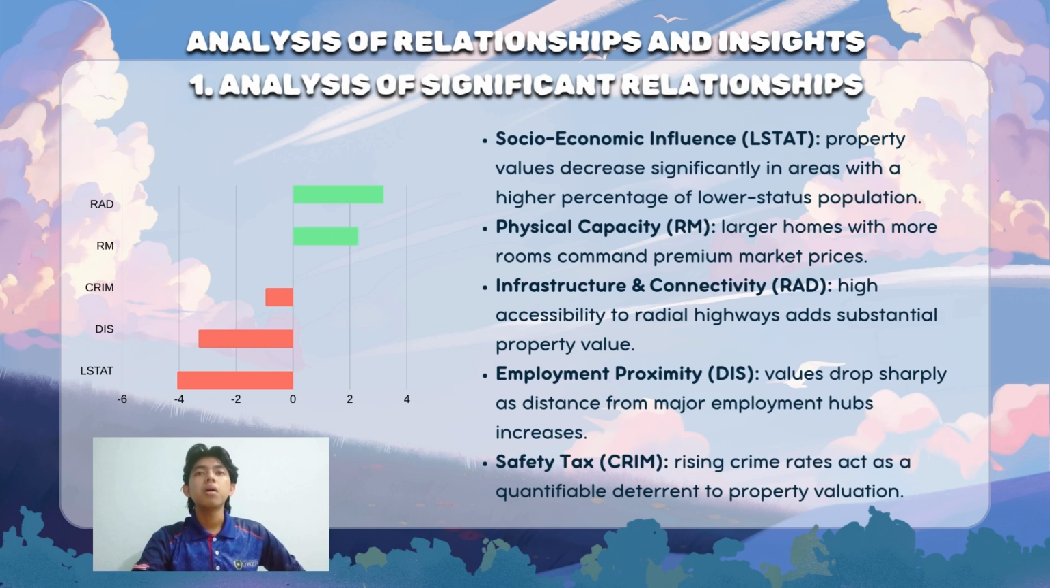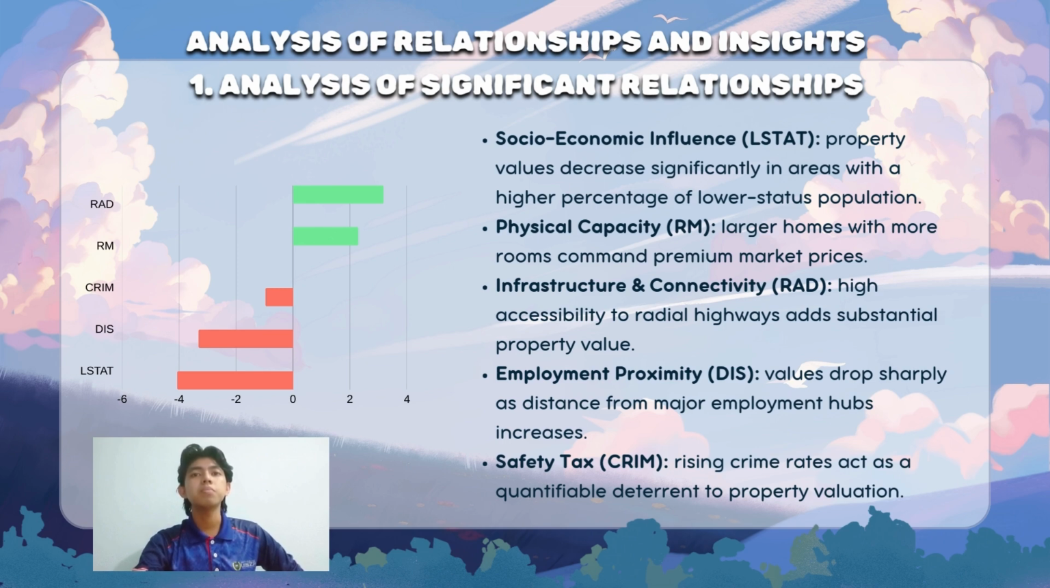Physical attributes, RM. On the positive side, the average number of rooms is a key value driver with a coefficient of 2.30. Especially, more rooms consistently translate to higher market prices. Infrastructure, RAD. Interestingly, accessibility to radial highways also significantly boosts value at positive 3.18, showing that connectivity is a major priority for buyers. Proximity and safety. Finally, distance to employment centers and crime rates both act as deterrents. As distance from jobs increases or crime rates rise, property values drop noticeably, with coefficients of negative 3.32 and negative 0.97 respectively.